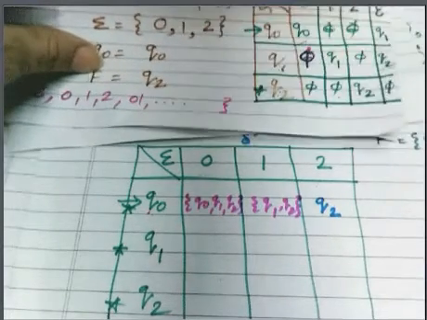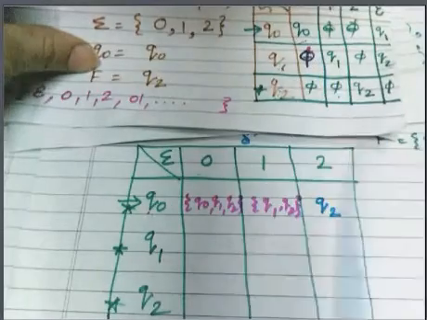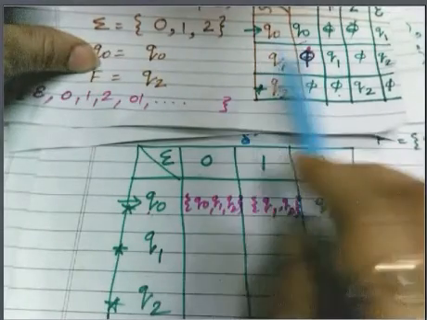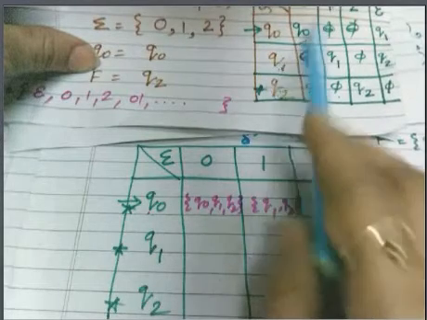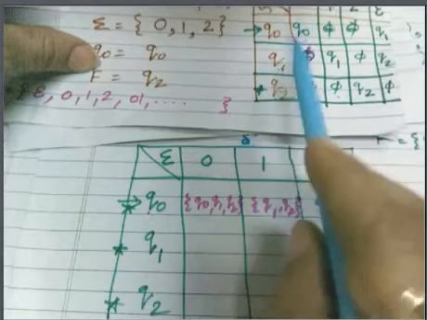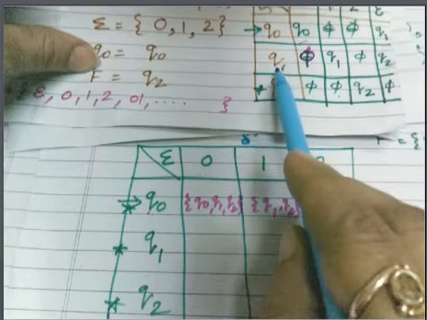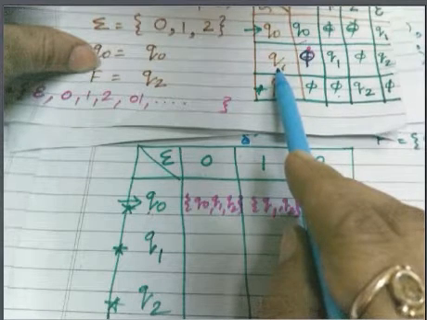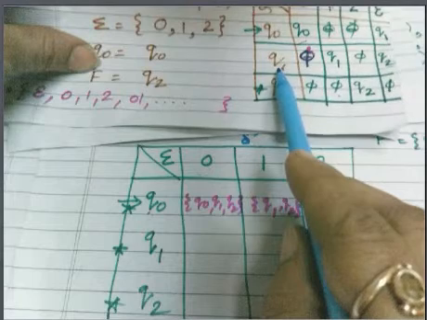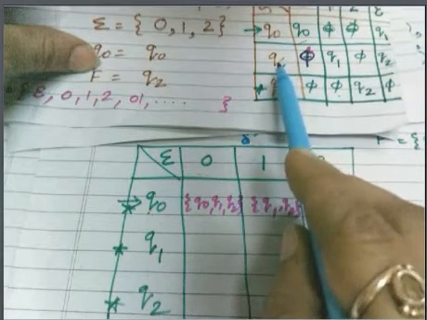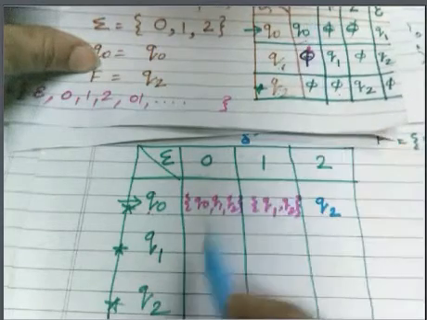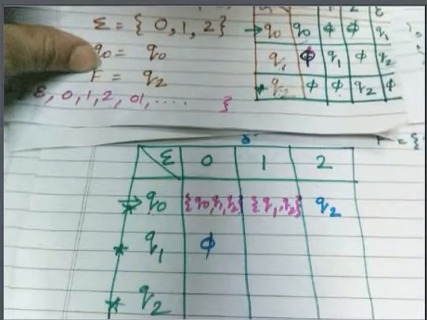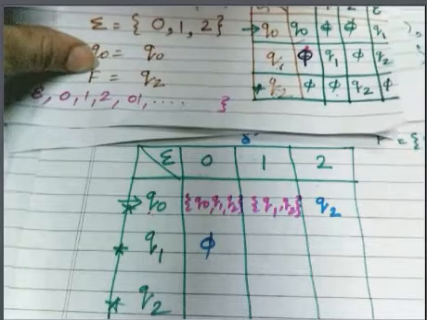Okay. Similarly, when we are talking about the Q1 row, Q1 comma 0. So what is the epsilon closure of Q1? Epsilon closure of Q1 is Q1, Q2. So we will check for the Q1 and Q2 states. Q1 on 0 goes to 5 and Q2 on 0 goes to 5. So it will be 5. You can correct me.